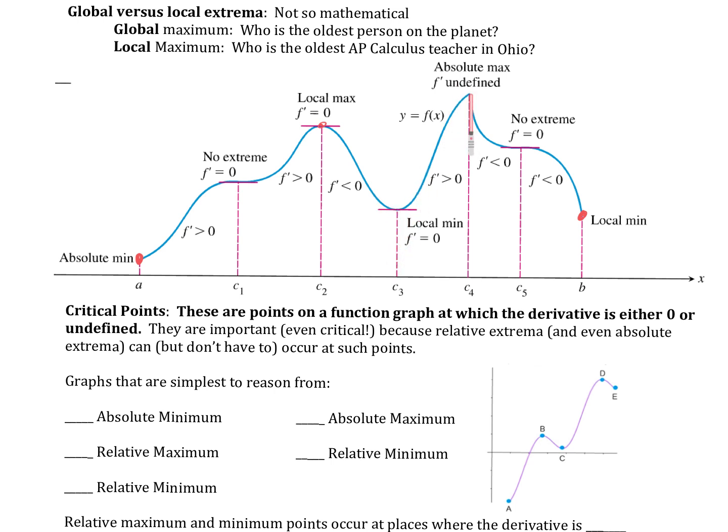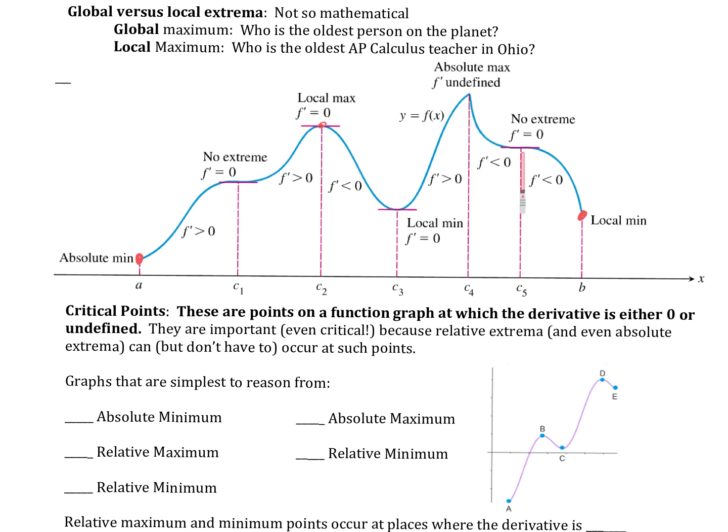What about my slope at this point? You can't. I like it. Why do you say that? It's a cusp or a corner. We have no slope. But what was my slope doing before? F prime was positive and f prime is negative. We could still have an absolute max there even if I don't have a slope. It's not differentiable at that point.